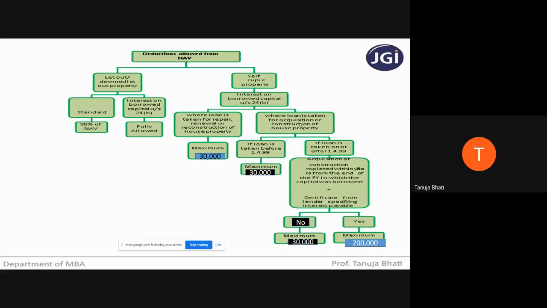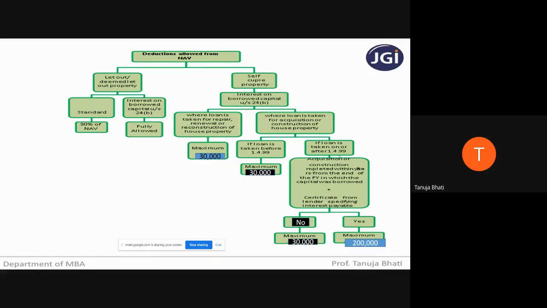Now, where the loan is taken for the acquisition or construction of house property, then you have to see the date on which the loan is taken. If the loan is taken before 1/4/1999, the maximum deduction you will get is 30,000.